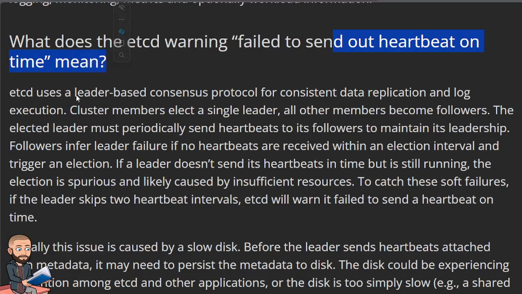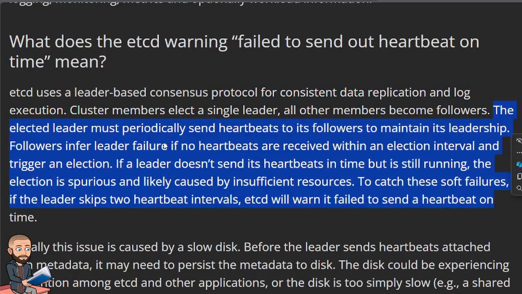etcd uses a leader-based consensus protocol for consistent data replication and log execution. Cluster members elect a single leader, all other members become followers. The elected leader must periodically send heartbeats to its followers to maintain its leadership. Followers infer leader failure if no heartbeats are received within an election interval and trigger an election.